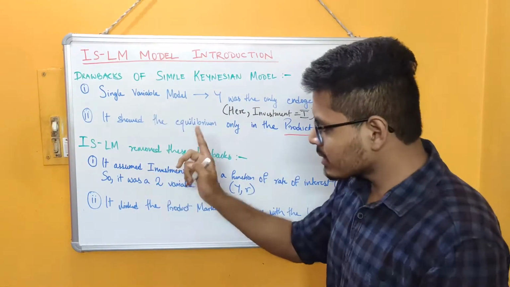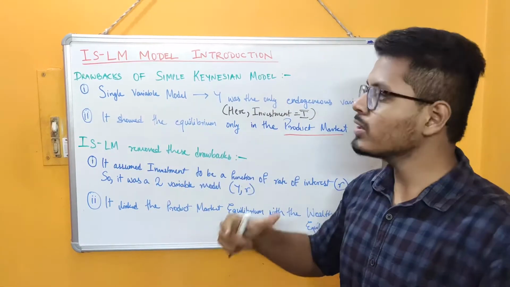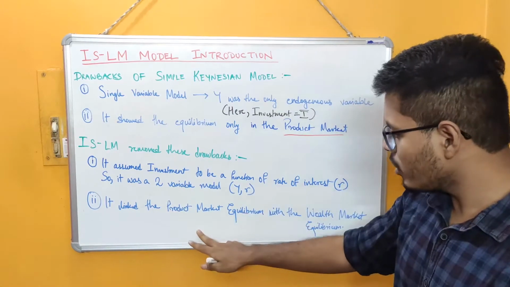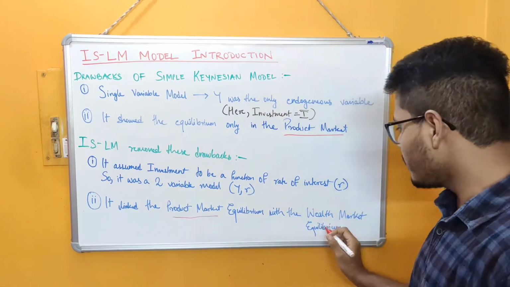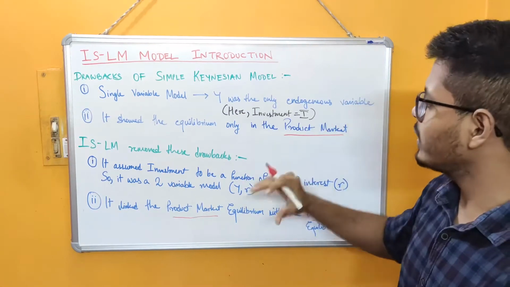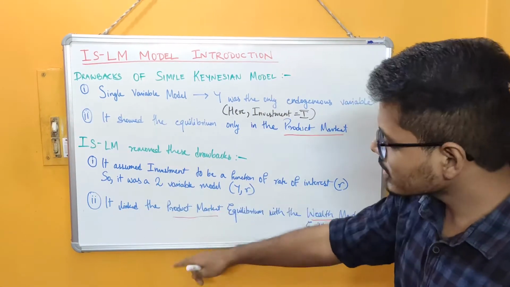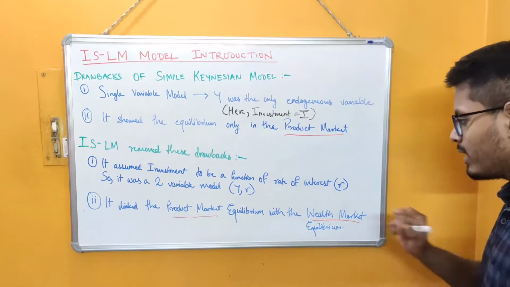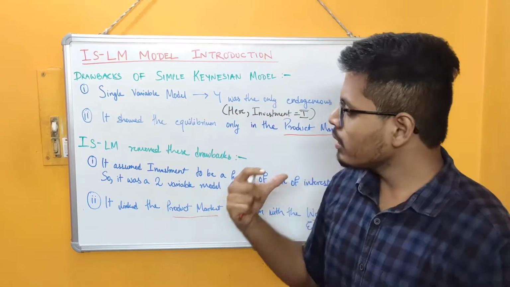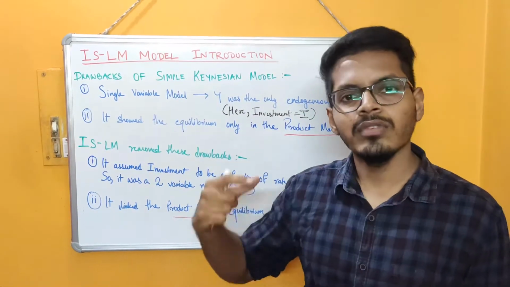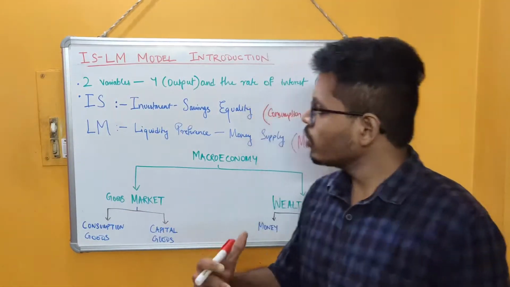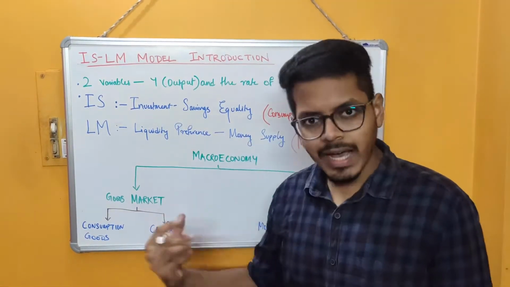The second point why the ISLM was having an upper hand over the simple Keynesian model was it linked the product market equilibrium along with the wealth market equilibrium. So unlike the simple Keynesian model, which was only showing the product market equilibrium, the ISLM linked the product market equilibrium with the wealth market equilibrium. So these two points were the basic reasons why the ISLM was considered to be a superior model over the simple Keynesian model. So now we come to the detailed analysis of the ISLM model.